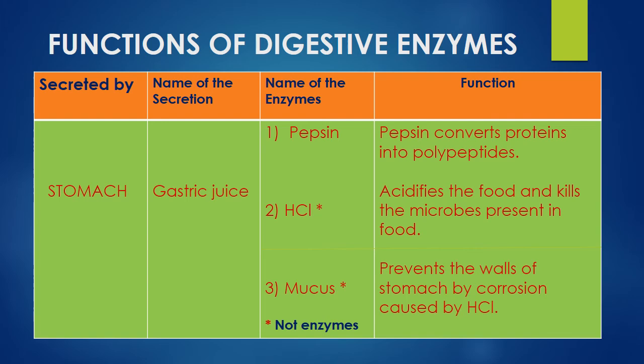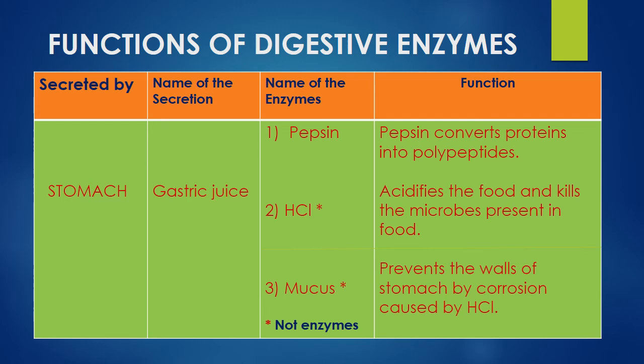The function of pepsin is that it converts proteins into polypeptides, which is a simpler form of proteins. The hydrochloric acid in the stomach acidifies the food and kills the microbes present in the food. As the food becomes acidified, the pepsin can easily break down the proteins.